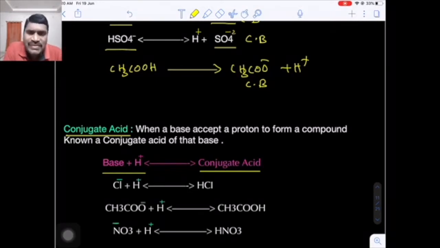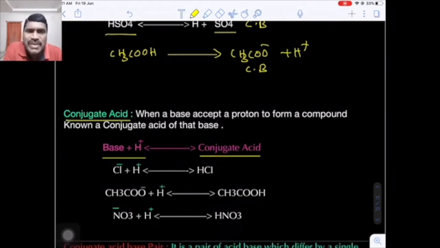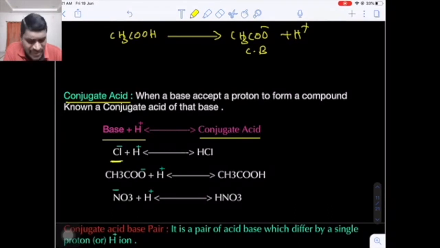Now the reverse. In the first case, what happens? Acid loses a proton to give the corresponding conjugate base. Now the next one, conjugate acid: a base accepting a proton to give the corresponding conjugate acid. Let's suppose we have Cl negative. When it accepts the H plus ion, it gives HCl. HCl is called the conjugate acid of Cl negative. That is the base.